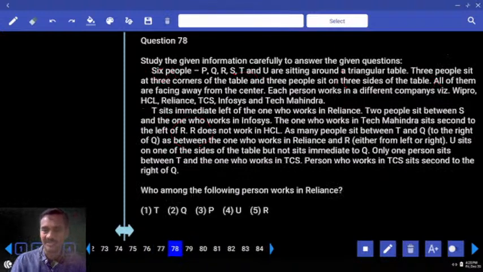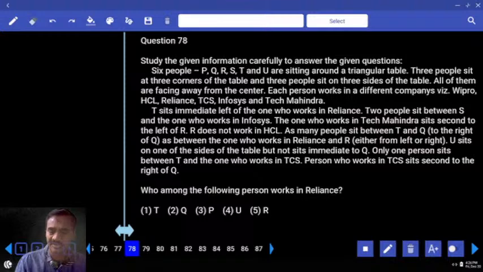Then 78. Now 6 people, triangular table, 3 people at corners, 3 at the center. All of them are facing away from the center. Then each one of them works in a company. Now parameter added. First or the second priority? Second priority. Clear? Now you need to leave this one under the second priority and work out the remaining questions.